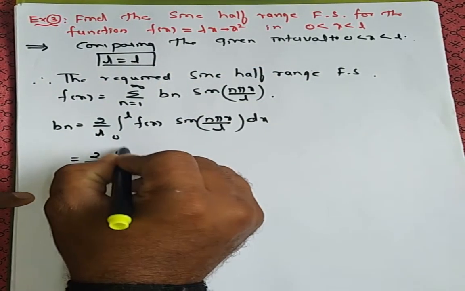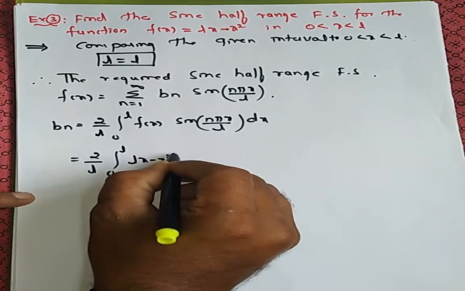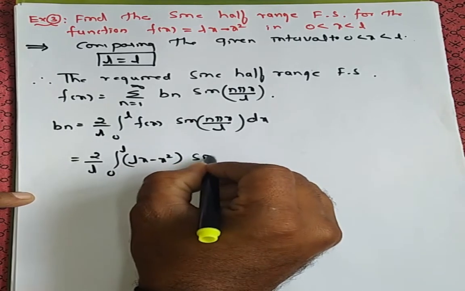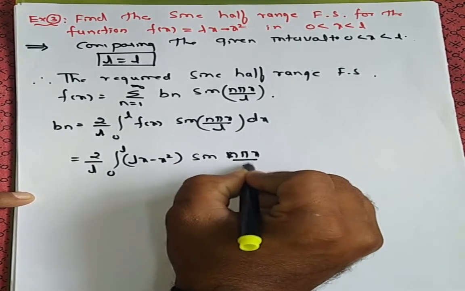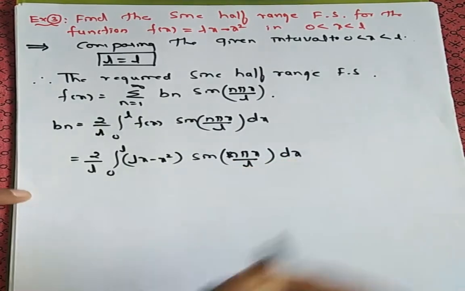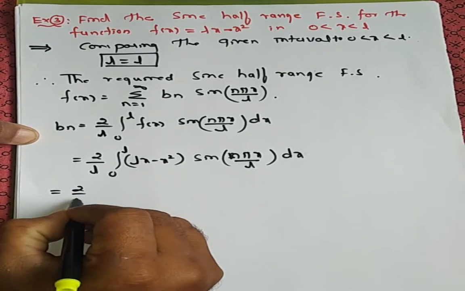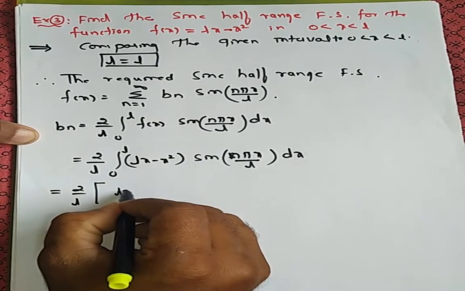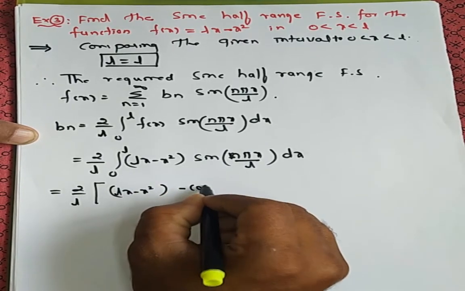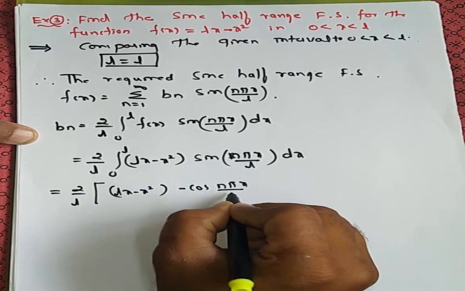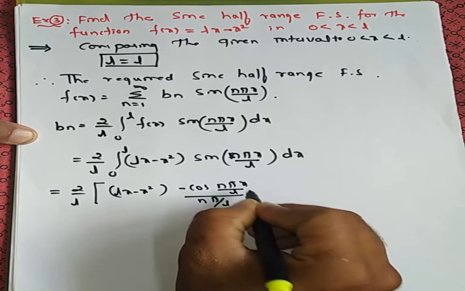So 0 to L is L itself only. f of x is defined as Lx minus x square into sine n pi x divided by L into dx. Okay. Now apply the Bernoulli rule. So 2 divided by L bracket, first function as it is. Integration of sine is minus cos n pi x divided by L, divided by n pi divided by L.